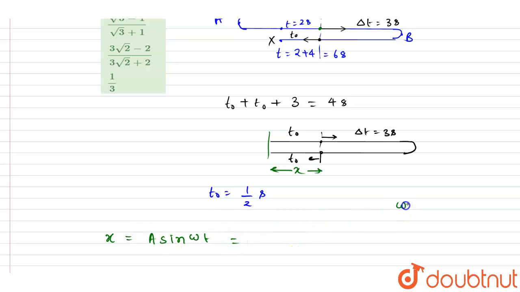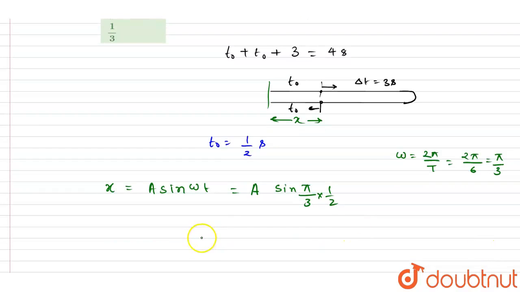And we know that omega is what? It is 2 pi by T, and time period we already got, so it is pi by 3. Time period is 6 seconds, right? So just put the value. So I will write down a sine pi by 3 into half second. So pi by 6 is 30, so sine 30 degree is half.